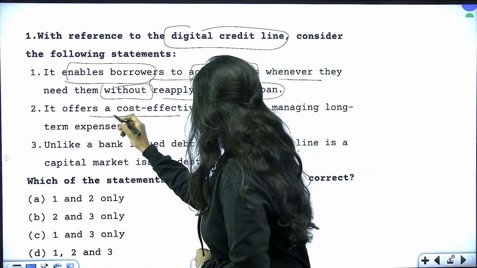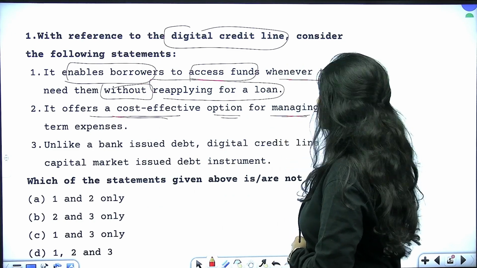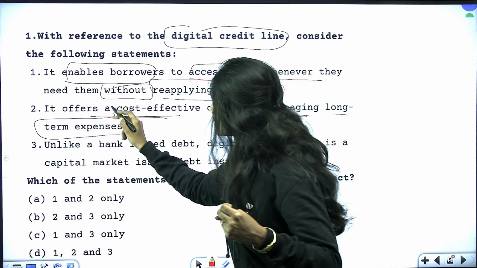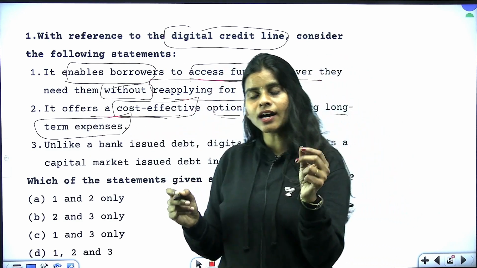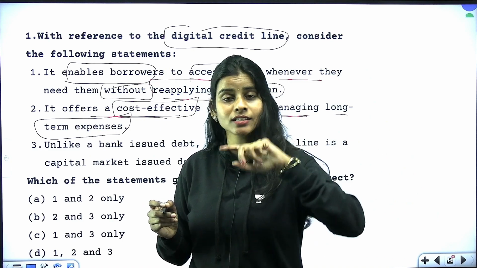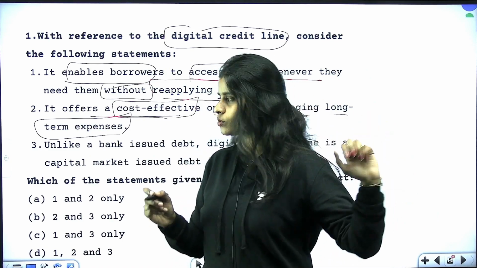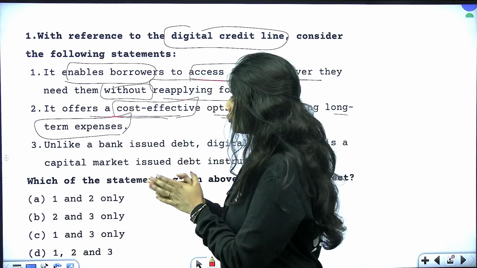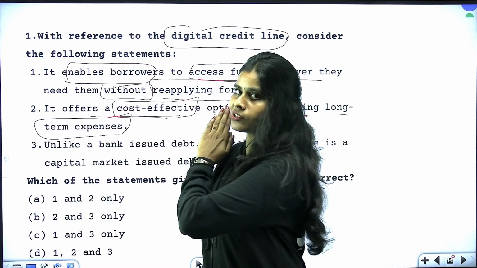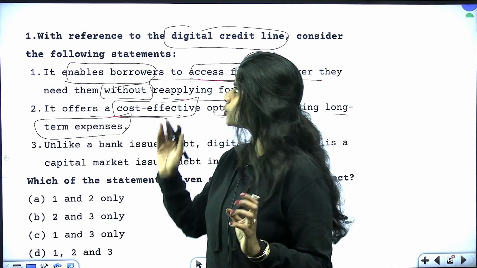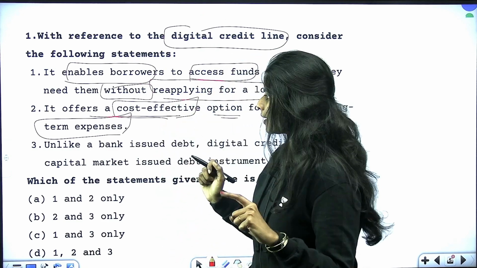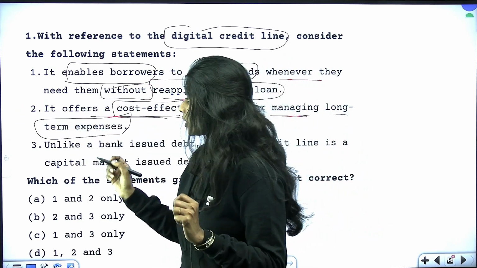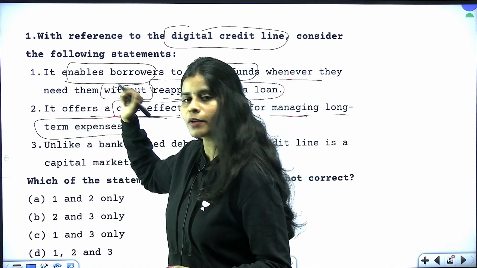It offers a cost-effective option for managing long-term expenses. So here you have to give focus to 2 things. One is, it says that it is cost-effective. It means that probably it may have lower interest rates compared to your normal loans. And second thing, it is helpful for managing long-term expenses. So if you have to know whether it is long-term or short-term expenses, then definitely you should have some idea about digital credit line. So we cannot take this statement as a guess, right? We cannot do guessing with respect to this statement.